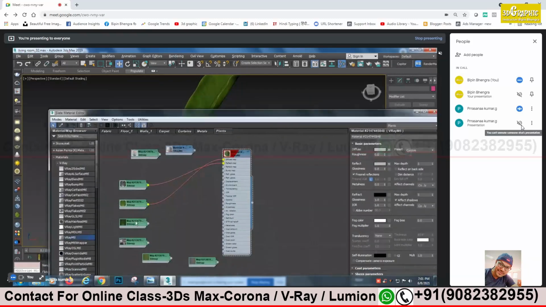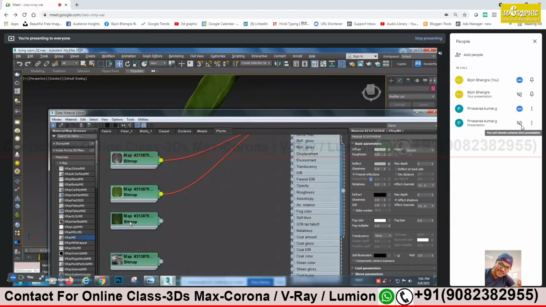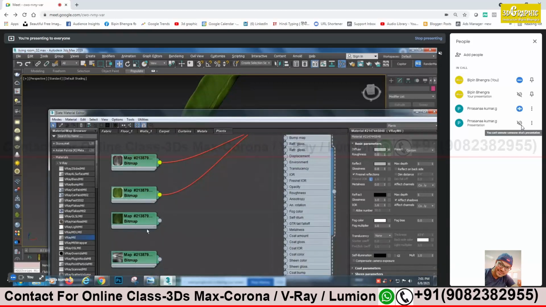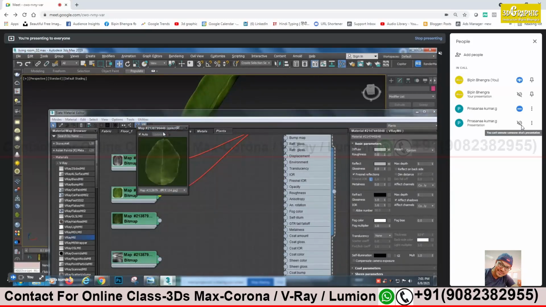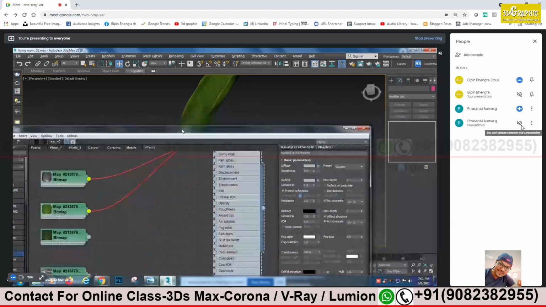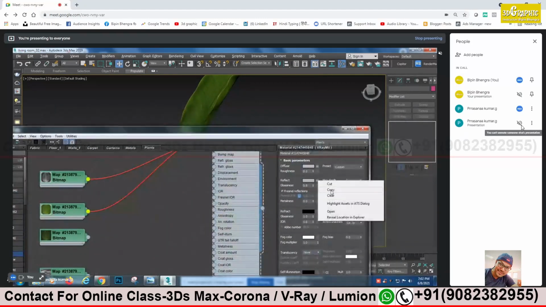And then anything else, sir? Try to do that with the bump map. Actually, it should be black and white only. So this should be in bump, and this should be reflection. But black and white is used for reflection and also for bump map. We can copy the same, no, sir? Yes, copy the same and apply on the bump map. Just drag, copy and drop. The bump map is a little above.